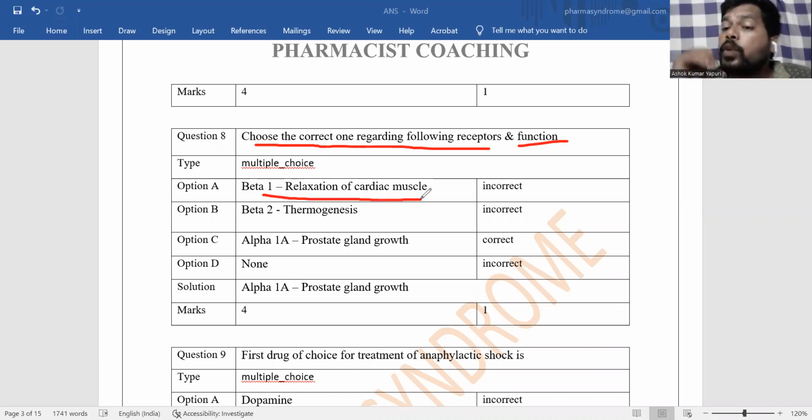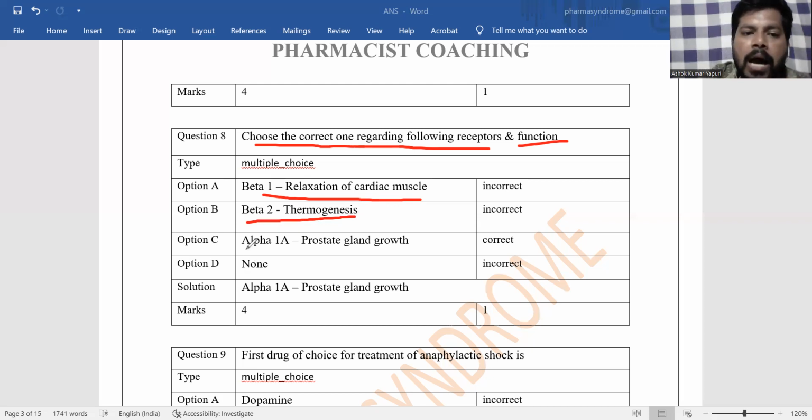Here, beta 1 receptor causing relaxation of cardiac muscle? No. Activation of beta 1 receptor, when adrenaline is binding, causes contraction of the cardiac muscle, increases the force of contraction, increases the number of beats, and increases conduction velocity of the heart. So it is incorrect. And next, beta 2 thermogenesis. Beta 2 receptor is present on the lungs. It causes relaxation or dilation of bronchial smooth muscle, but not thermogenesis. Thermogenesis is a function of beta 3 receptor in the adipose tissue.